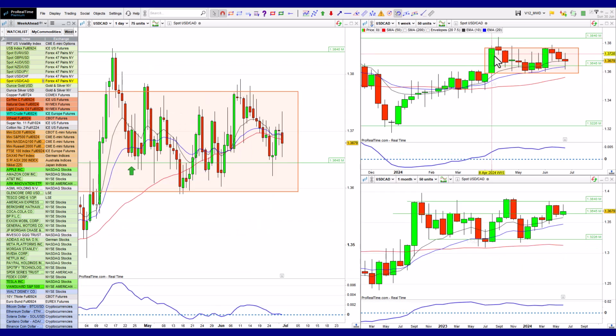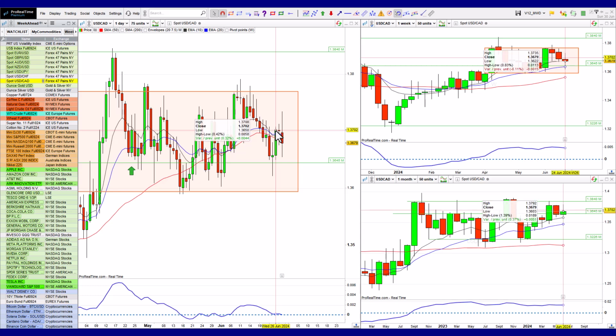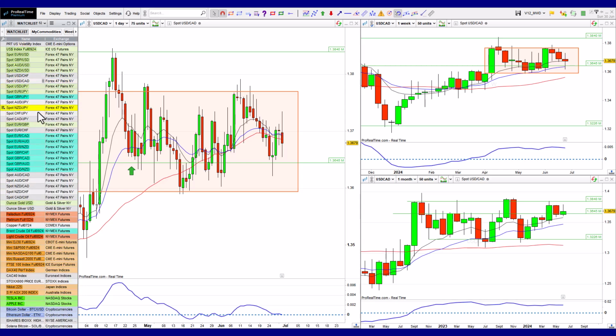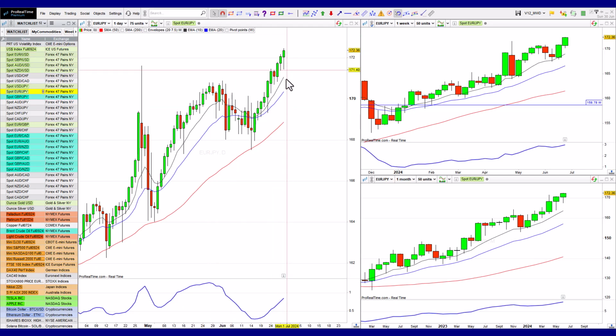We've got dollar CAD. Dollar CAD is still stuck within its sideways range. Okay, so not a lot there. It just makes it unproductive to trade as a swing trader or day trader, and really doesn't do much there. Let's have a quick run through the yen pairs very quickly because they're all generally still bullish. There we go. So any pullbacks here for me would be buying opportunities.